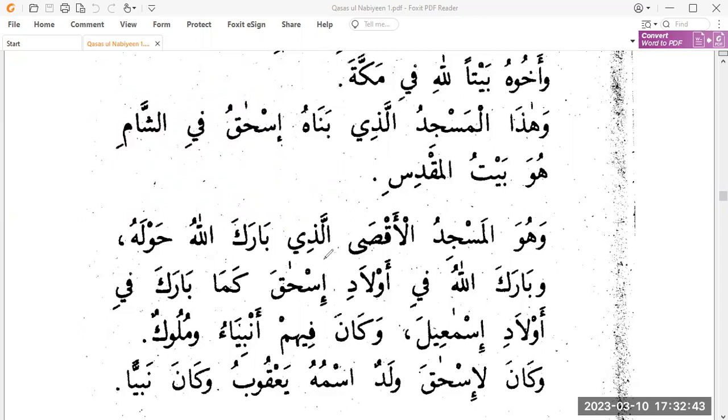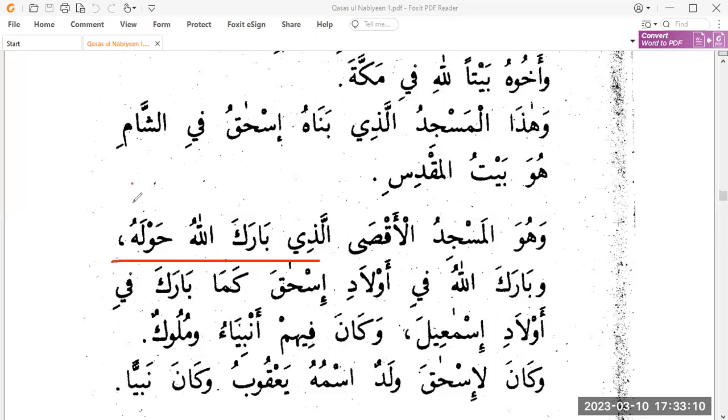All right, so then we have allazi again. Allazi comes as a relative pronoun. It will be defining masjid actually. Al-masjid al-aqsa, allazi, the one which barakallahu hawlahu. Allah blessed it. So hawlun is actually the surroundings. But see, you could have mentioned here, allazi barakallahu hawlun. Allah blessed or placed barakah, the blessing, in its surroundings.